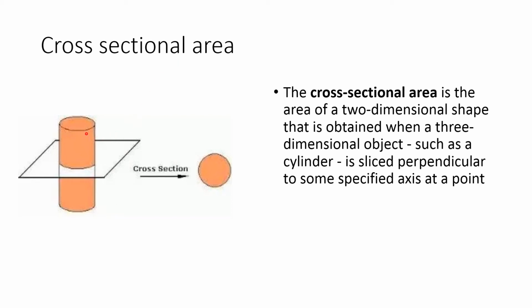Here we can see this is a three-dimensional cylinder and it is sliced perpendicularly, and it gives a two-dimensional area, and this is the cross-sectional area of that cylinder. So the cross-sectional area is the two-dimensional area obtained from a three-dimensional object when it is sliced perpendicularly.